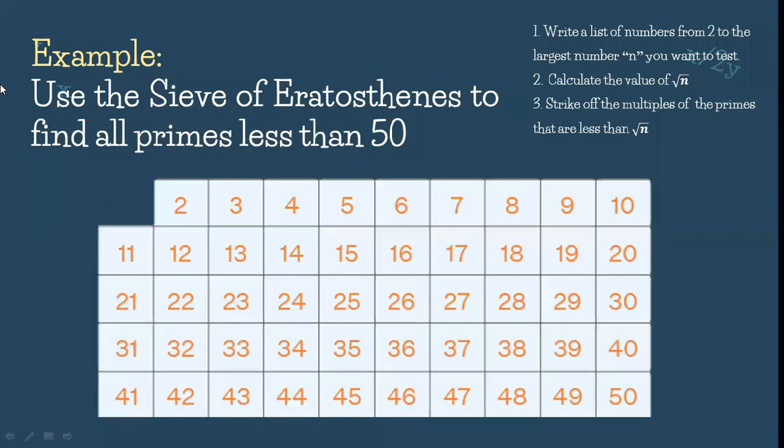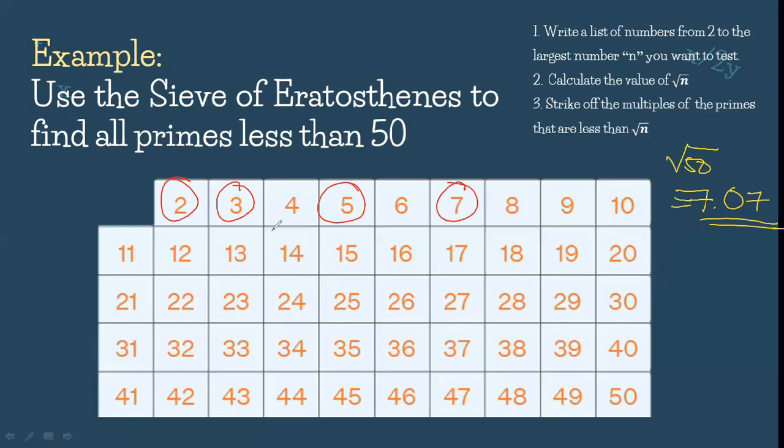For our second example, use the sieve of Eratosthenes to find all the primes less than 50. So first things first, list daw po the numbers. We already have a list. And now let's compute for the square root of 50. The square root of 50 is equivalent to 7.07. We need to encircle all of the primes less than 7.07. So we have here 2, 3, 5, and 7.